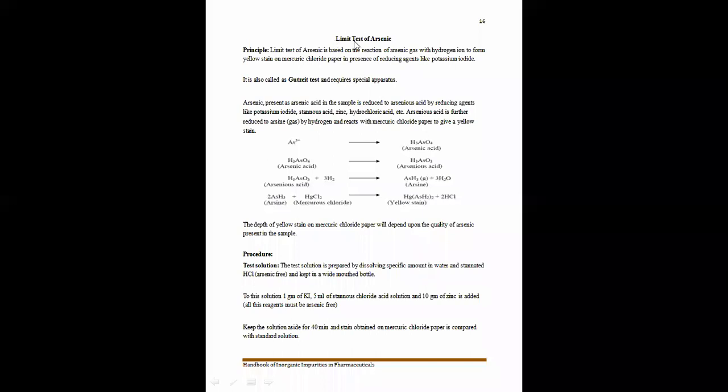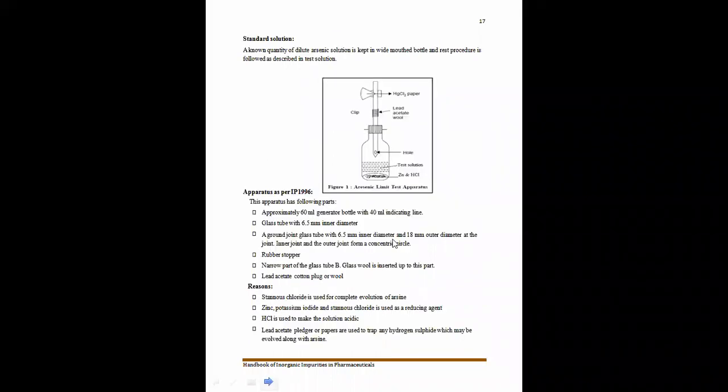For this limit test of arsenic, we are going to use the Gutzeit test. This particular limit test is called the Gutzeit test, and it is performed in a special apparatus called the Gutzeit apparatus. So this is the type of apparatus we are going to use for the determination of arsenic as an impurity.